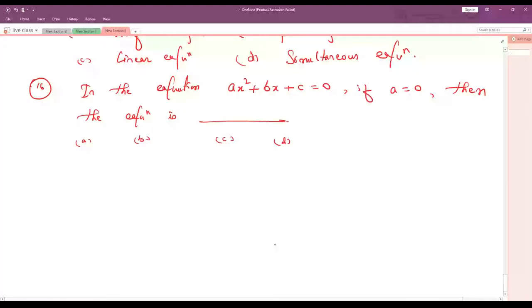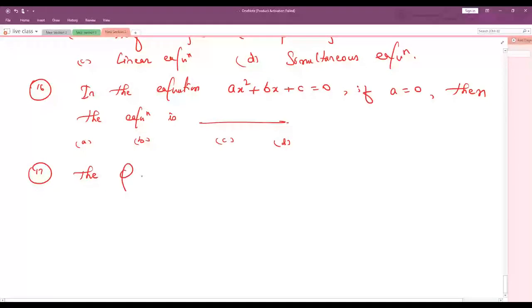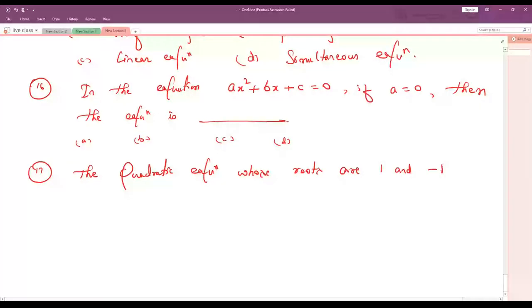Next question number 17. The quadratic equation whose roots are 1 and minus 1 is. Actually they have not given the roots for you people. Just a minute. In your syllabus they have not given this. Let me erase this part. No need. Sum of the roots and product of the roots they have given in polynomials actually. It's deleted. No need to take that.